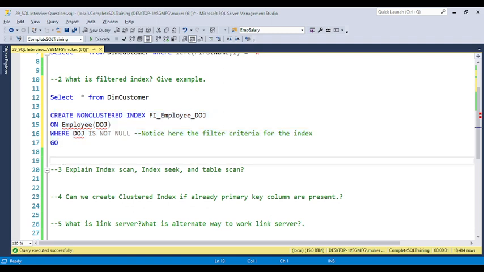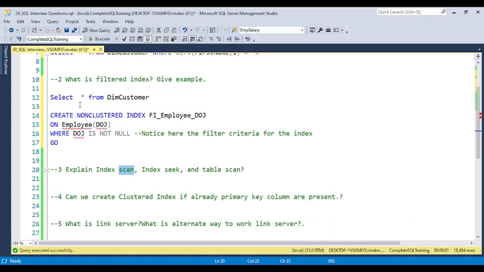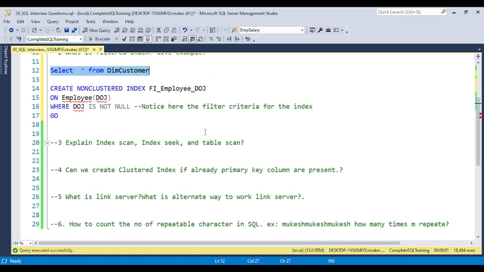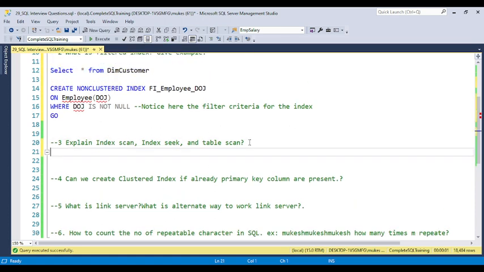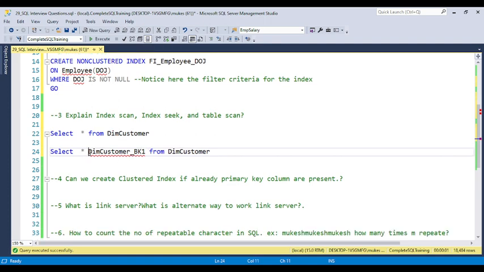Okay, now coming to the next question: explain index scan, index seek and table scan. Let me create a duplicate table, dim customer underscore bk or 1, something like that.